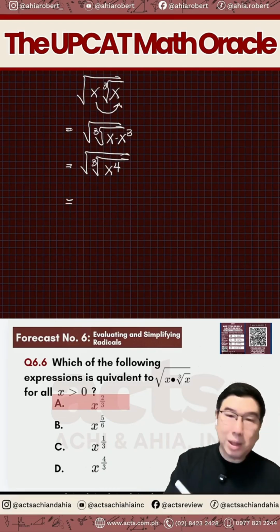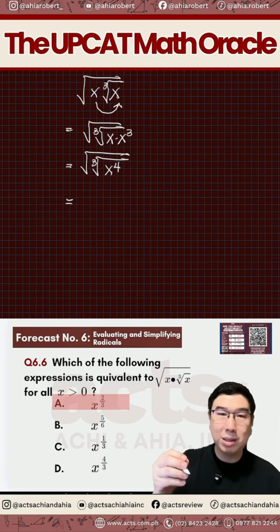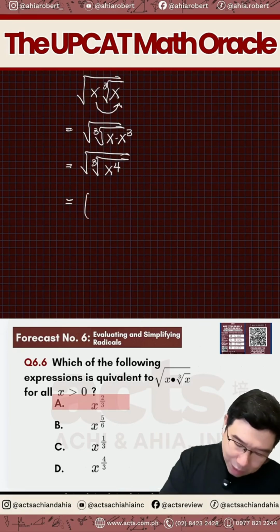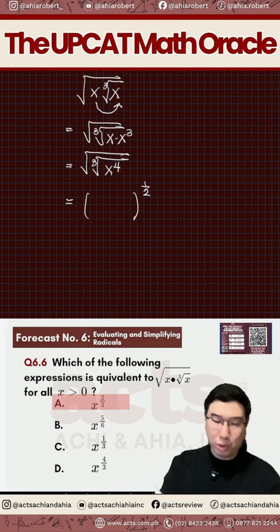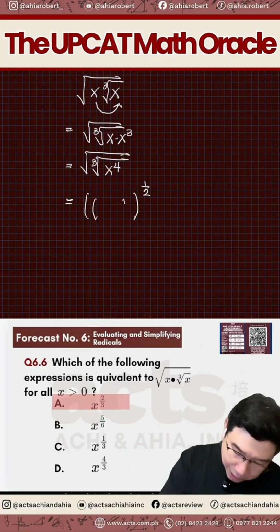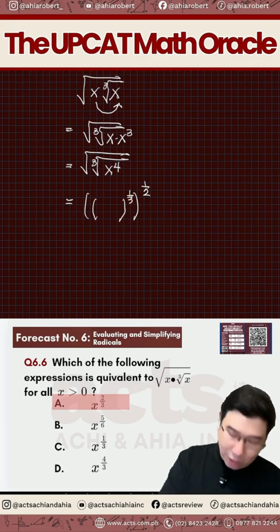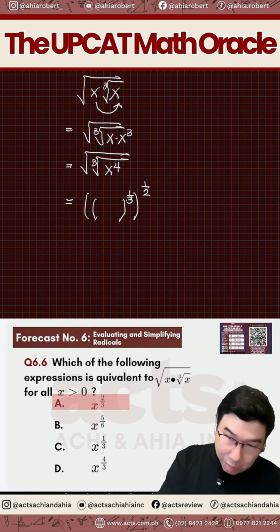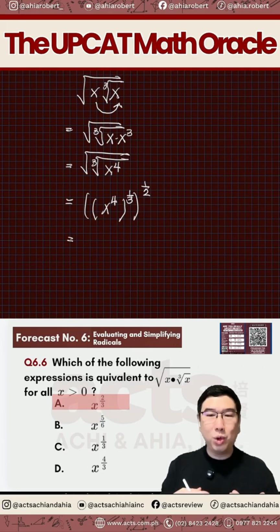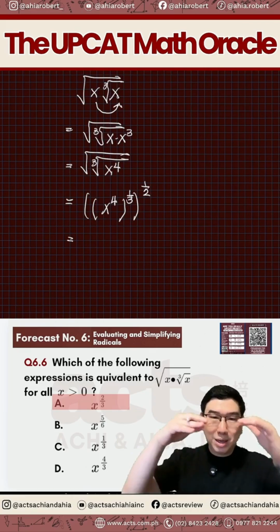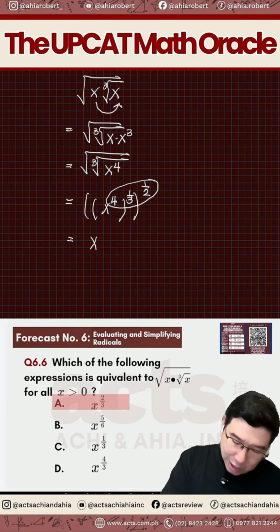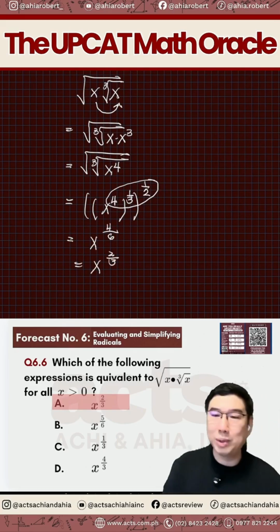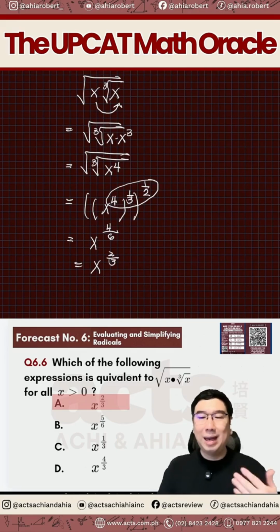Pag rational exponent ng square root, that is the same thing as 1/2. Tama? So that is everything raised to the 1/2. But inside the square root, may another cube root. So that means another parenthesis here, and this time around, raised to the 1/3. So, ano naman naka-raised to the 1/3? That will be x to the fourth. What do we do with the exponents here? Since being raised, it will now be multiplication. So when you multiply all the exponents, it's 4 over 6 or simply 2/3 when you lowest term them. Kaya answer natin is your letter A.